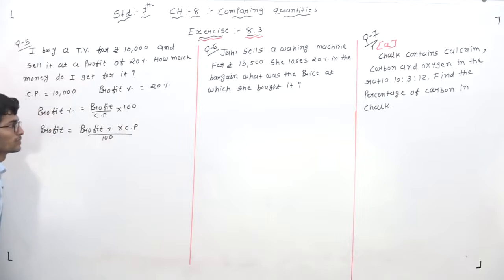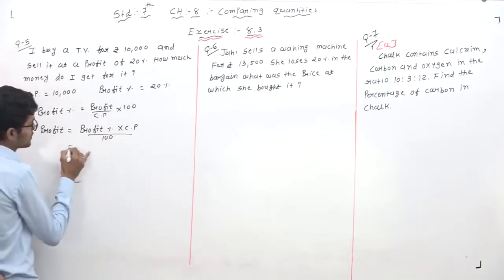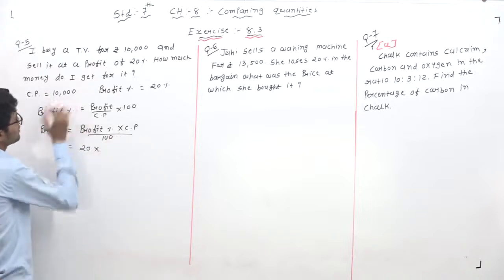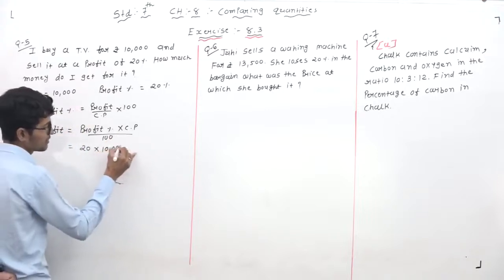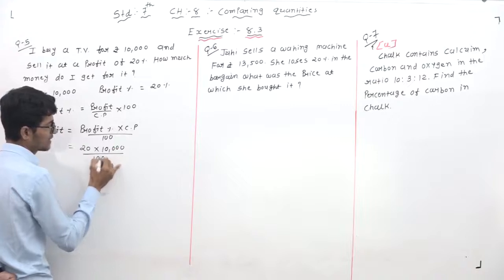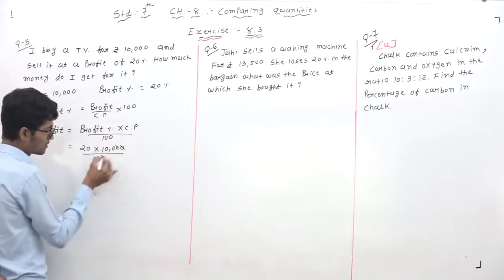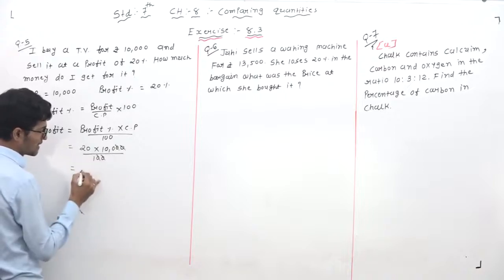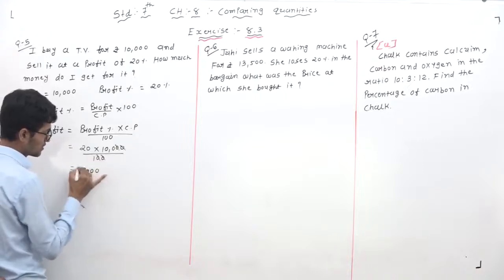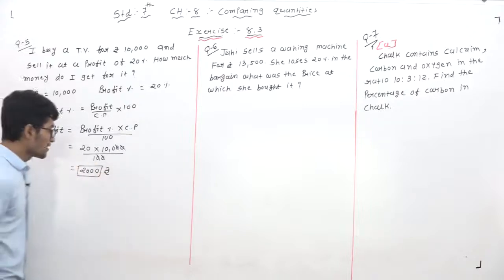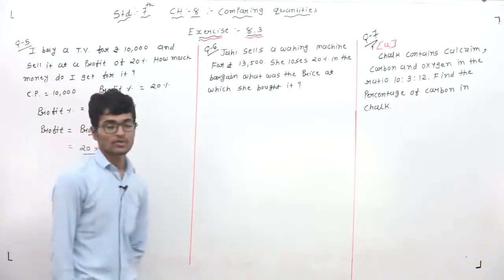Yes or no? Right? Now what is the profit percentage? It means 20 multiply by, what is the cost price? Cost price means 10,000 and divided by 100. Then after 0, 0, 0, 0 cut. 2 multiplied by 1,000 is means 2,000. So this one is my profit. How many rupees profit? 2,000 rupees profit.